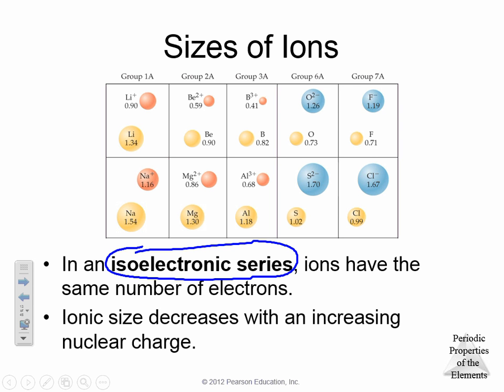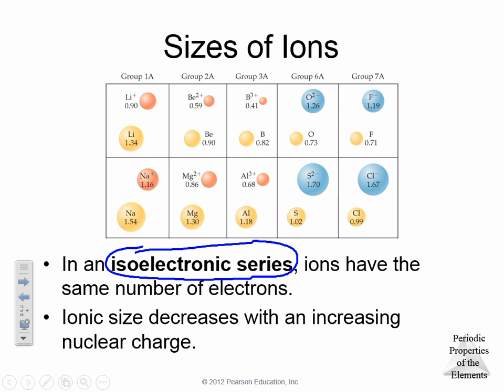And what do I mean by that? Well, if you pull out your periodic table, I'm going to use a different example.